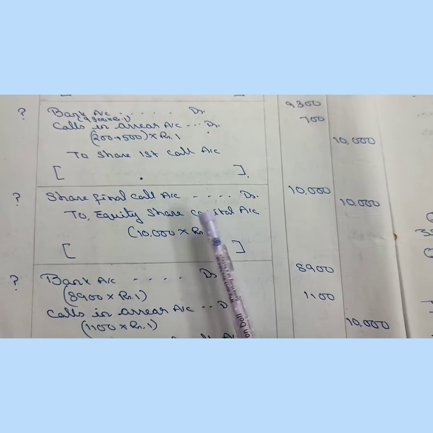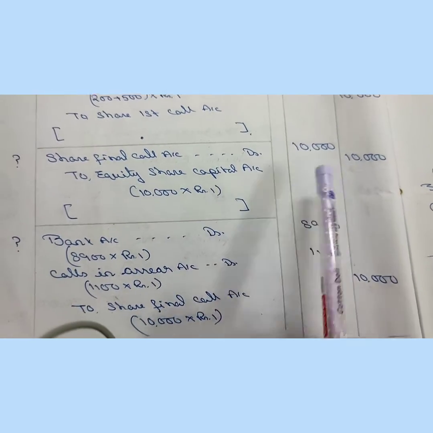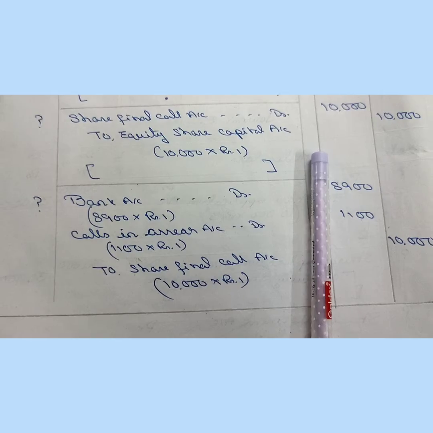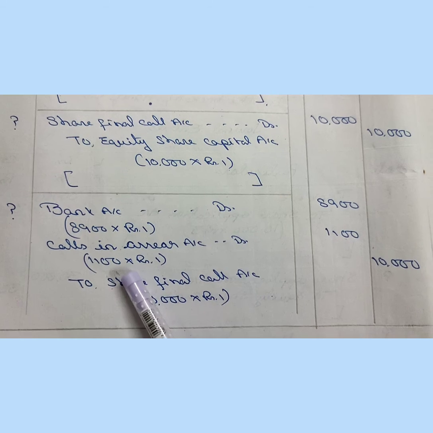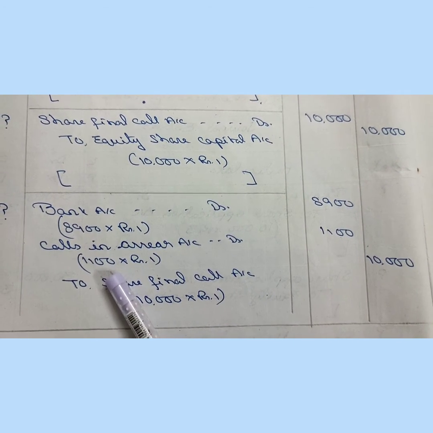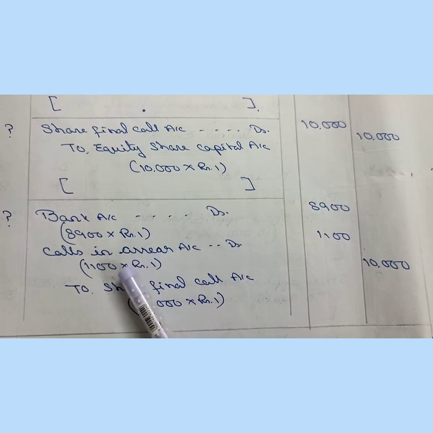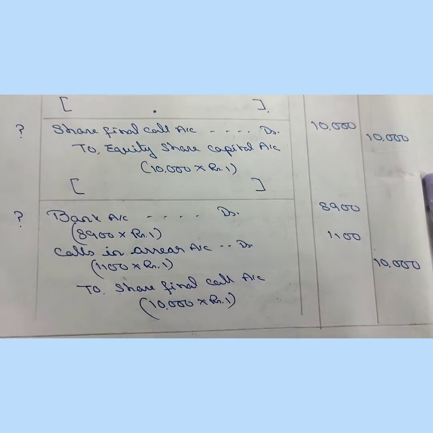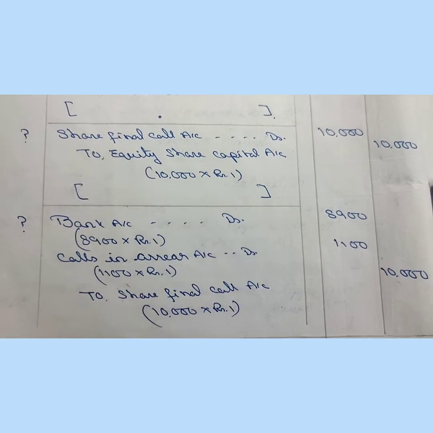Due entry for share final call account. Share final call account debit to equity share capital account, that is 10,000. And here in the receive entry, another shareholder, Joseph, has not paid final call money for his 400 shares. So calls in arrear comes to 1,100. Ranu has not paid for 200 shares, Singh has not paid for 500 shares, so 700, and another shareholder Joseph has not paid for 400 shares.